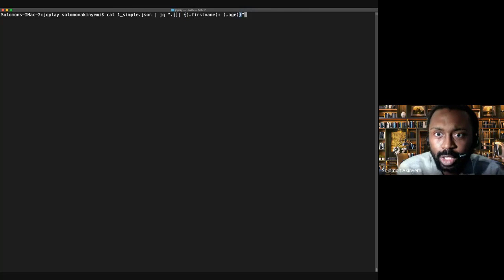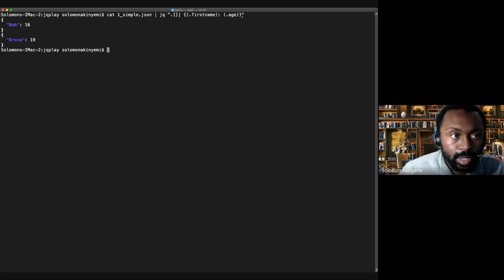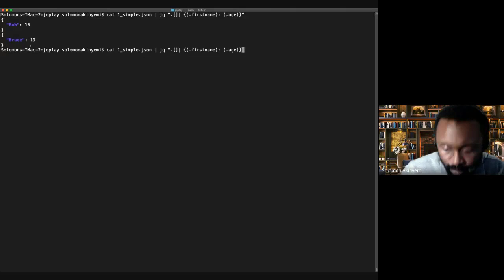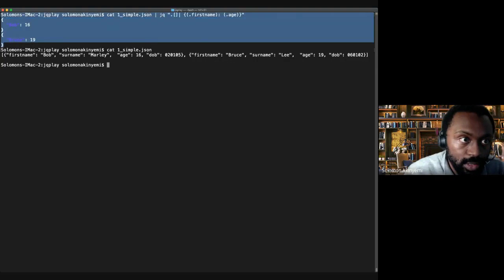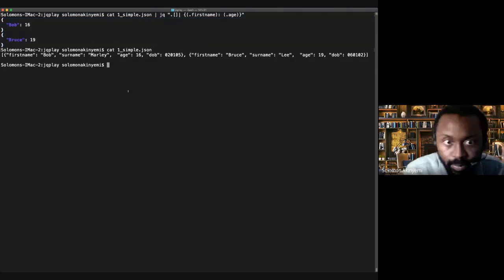And this is actually quite useful, this bracket. So by doing that as well, we're iterating. So we're selecting all the first names there. We're creating a colon, and we're doing the same thing for age as well. And what this does is it provides us a nice funky dictionary there, creating a key value pair of the name and the age. So now from this, you've transformed the data, you've transformed this nice, simple query into just a nice readable dictionary there, just selecting the specific elements that we want.